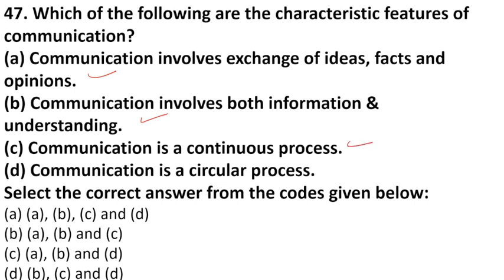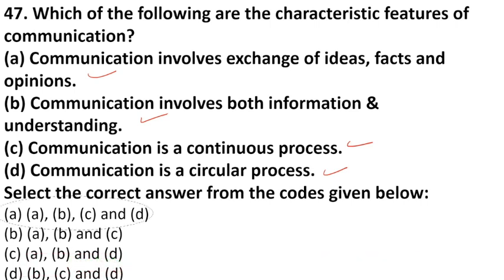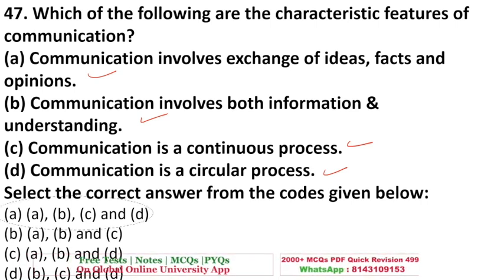Like if you see this video, you reply in the comment section. Then I will reply to your comment. So communication is a continuous process. It will go on continuously. Communication is a circular process. Since there is feedback, there is a circular transfer of information between the sender and the receiver. So if all of these are the right answer, if you look at the options, A is the right answer. A, B, C, D is right.